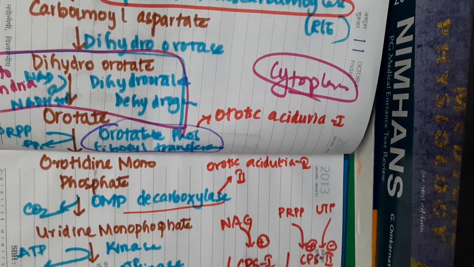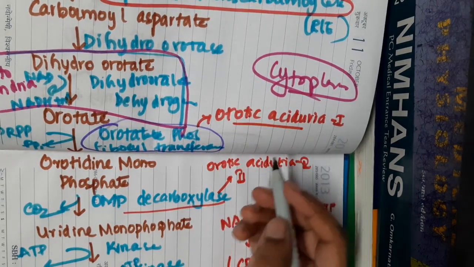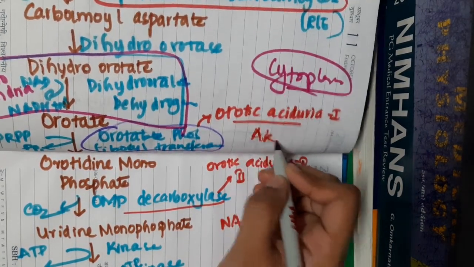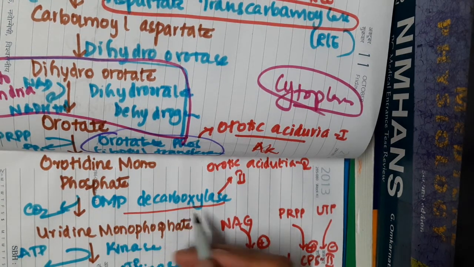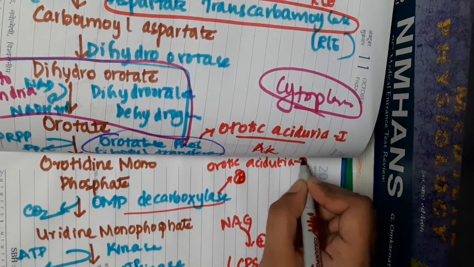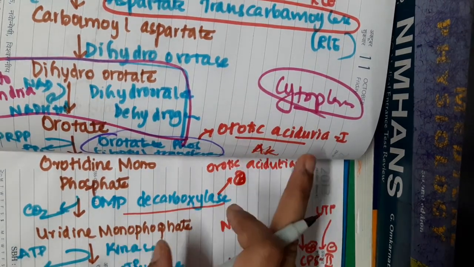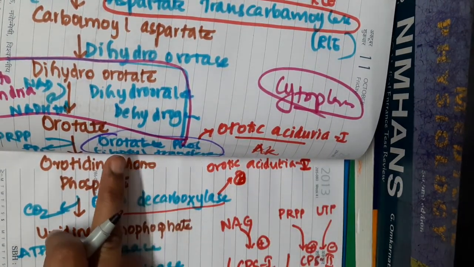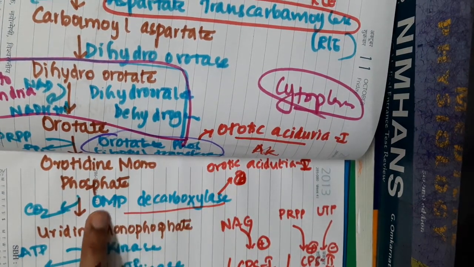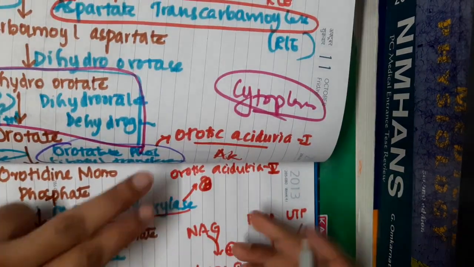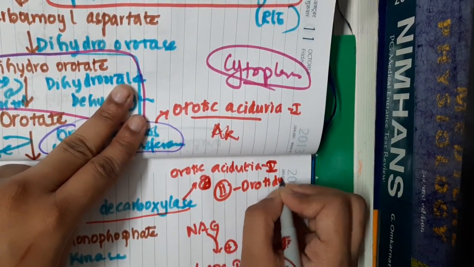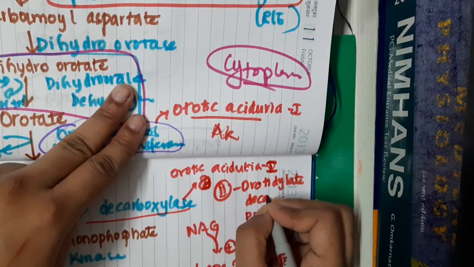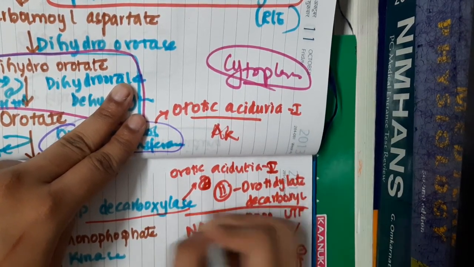This orotic aciduria is a rare autosomal recessive condition and it is the most common error which occurs in pyrimidine synthesis. Orotic aciduria type 1 occurs due to deficiency of orotate phosphoribosyl transferase and OMP decarboxylase, whereas type 2 occurs due to deficiency of orotidylate decarboxylase.